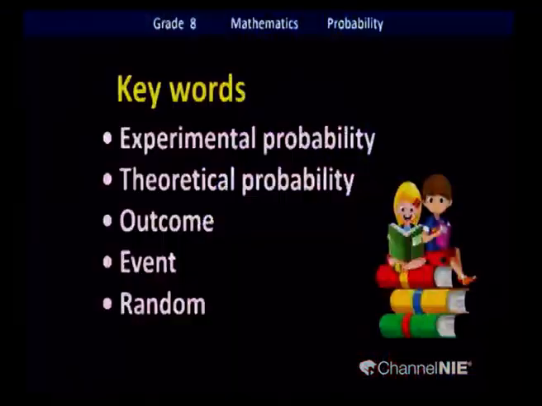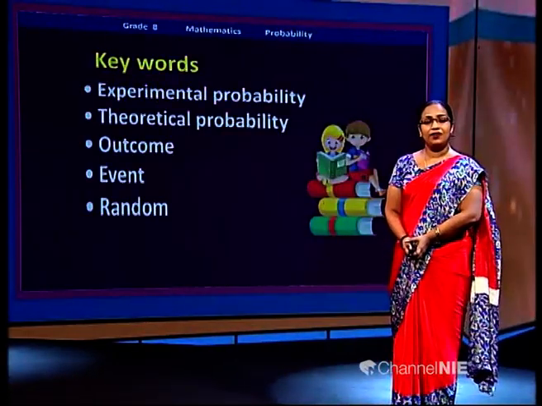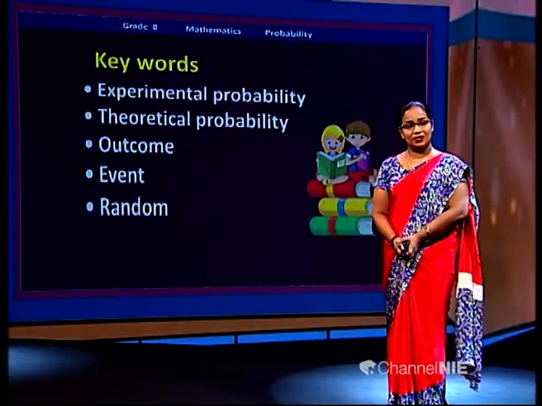So, we'll see what keywords you find in this lesson. These are the keywords. The first is experimental probability. Secondly, theoretical probability. And perhaps you may have some experience about outcome, event and random too. But don't worry, we're going to learn everything one by one. We'll go to the next slide.